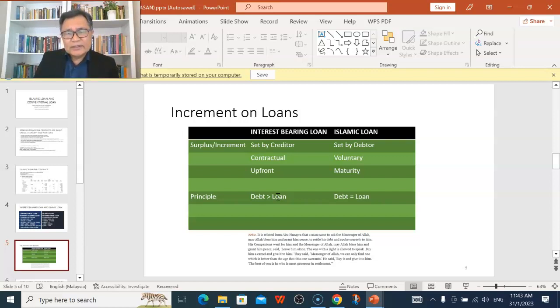So later on we can discuss further regarding the so-called justification. What is the justification for the increment in the Islamic loan that we can look into based on the concept of time value of money.